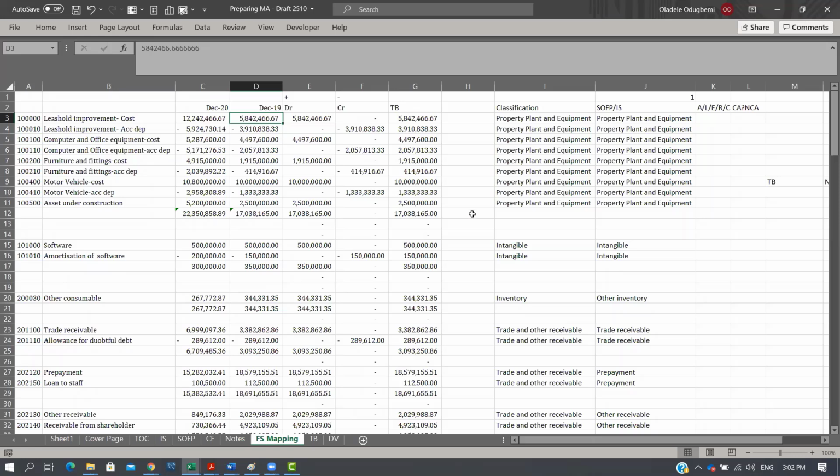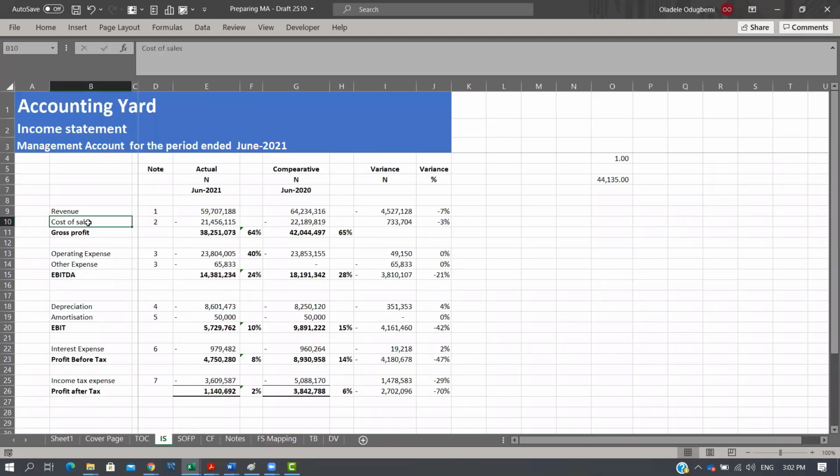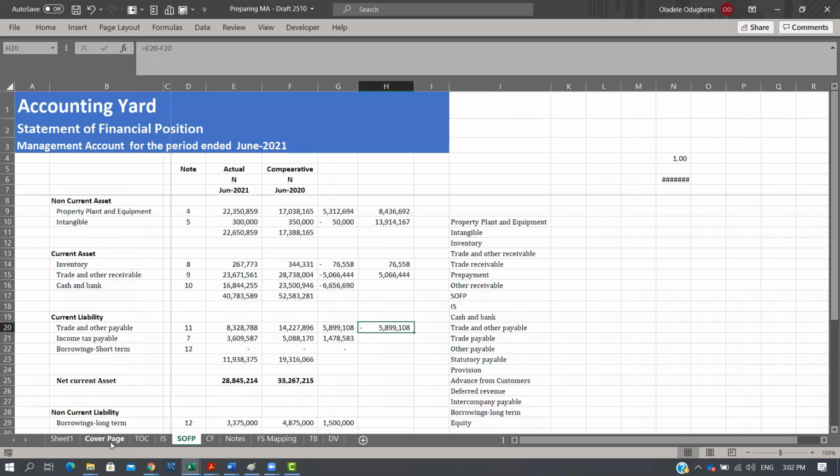Okay, so this is what happens. The first starting point, I look at the face of my statement of financial position and my income statement. What are the things that should be on the face? Identify them, list them down. So for example, we listed revenue, cost of sales, operating expense, other expense, depreciation, amortization, interest expense, income tax. I do the same thing for the statement of financial position, listing all the components.